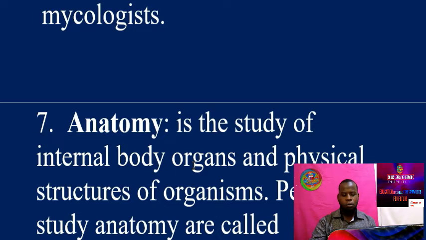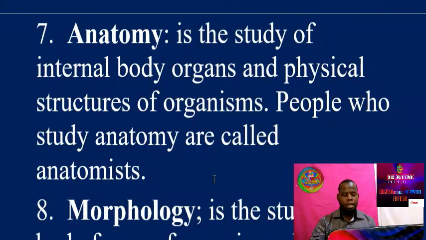Internal body organs like tissues, capillaries, you can say almost general organs. And the other physical structures, outer structures, like hands, the bones, other organs, eyes, that is anatomy. External organs, that is the physical structure of organisms. So when you deal with the study of internal body organs and the physical structure of organisms, you are going to study anatomy. And the people who study this are called anatomists.